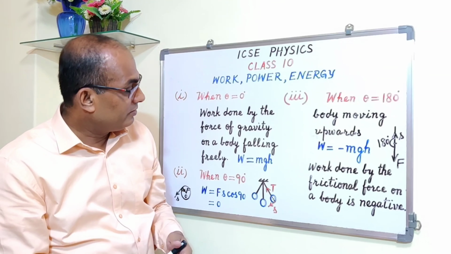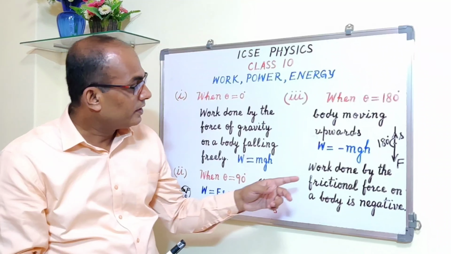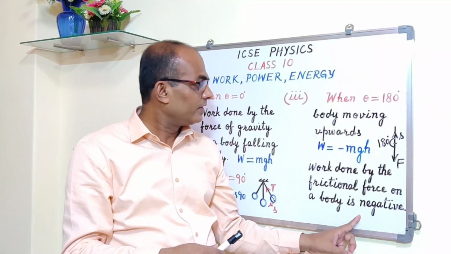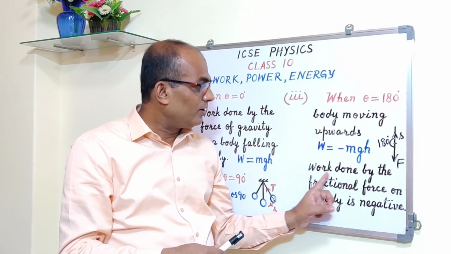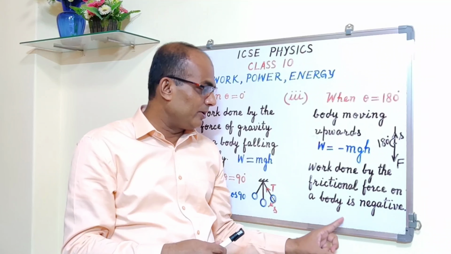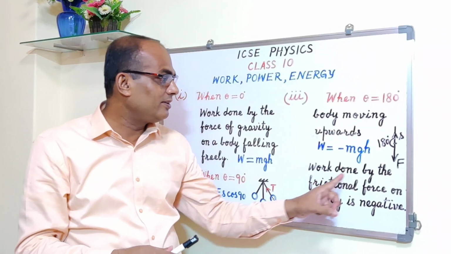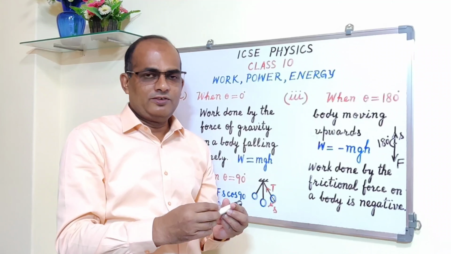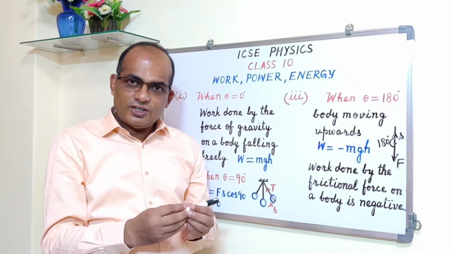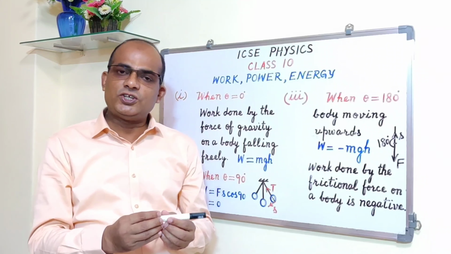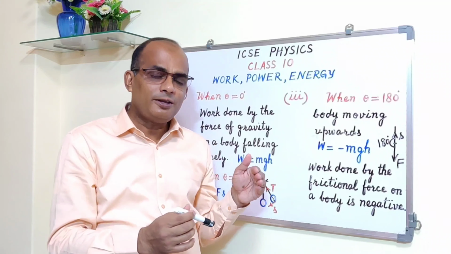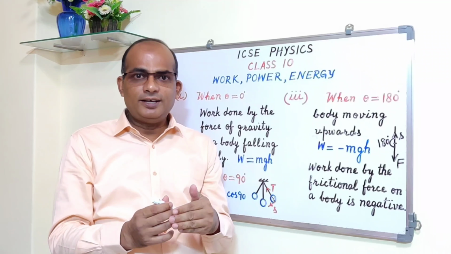What I have written? Work done by the frictional force on a body is negative. See this example. Same. Because you know that the direction of the frictional force, force of friction, is opposite to the direction of the motion of the body.